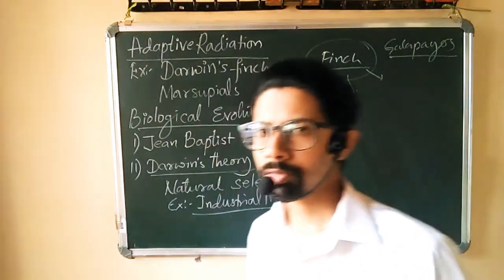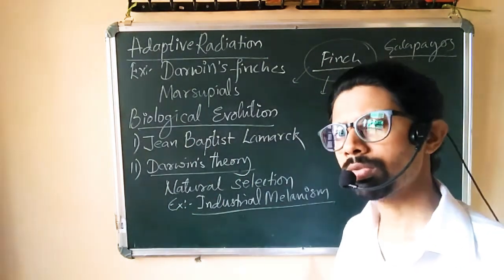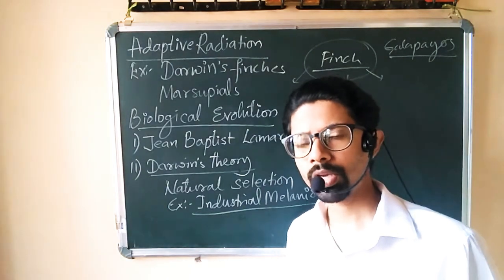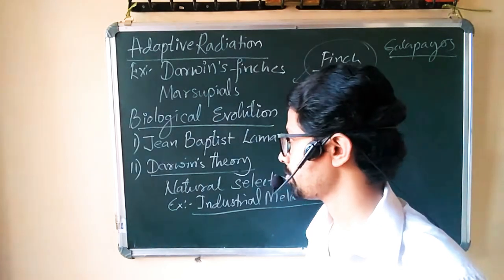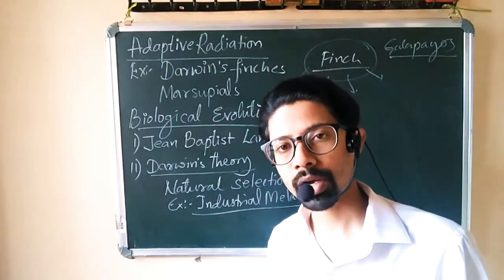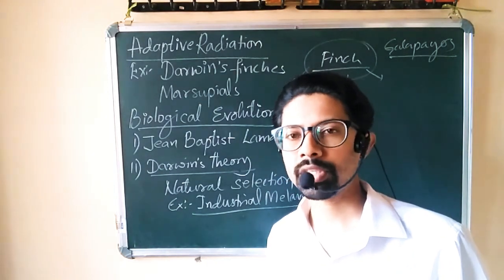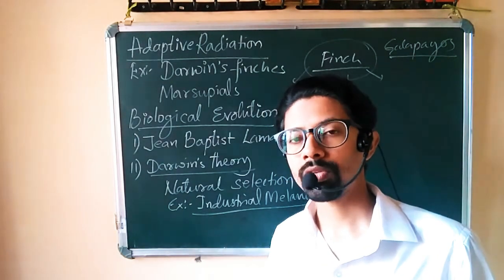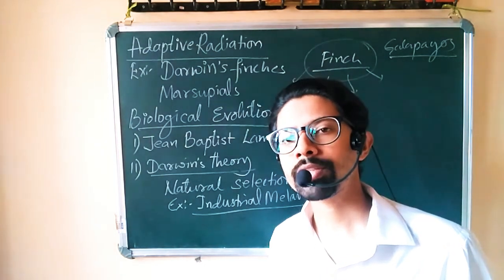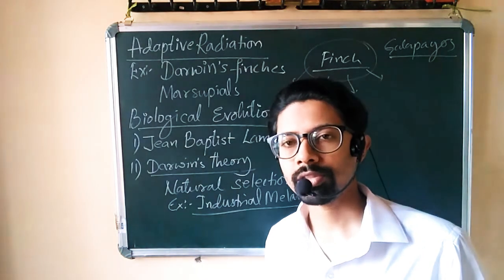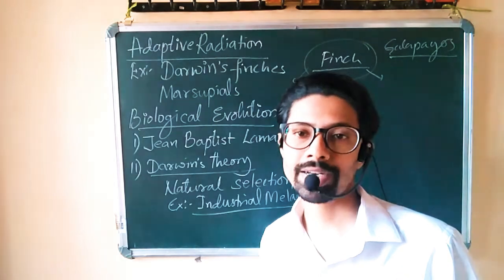Now next part, if you talk about biological evolution, here we have to discuss who were those people who started to discuss evolution in detail. The first name I have written here is Mr. Jean-Baptiste de Lamarck. So Lamarck's theory or Lamarckism was given by this person called Jean-Baptiste de Lamarck. He is well known for one of the postulates of his theory, that is use and disuse of organs and inheritance of acquired characters.